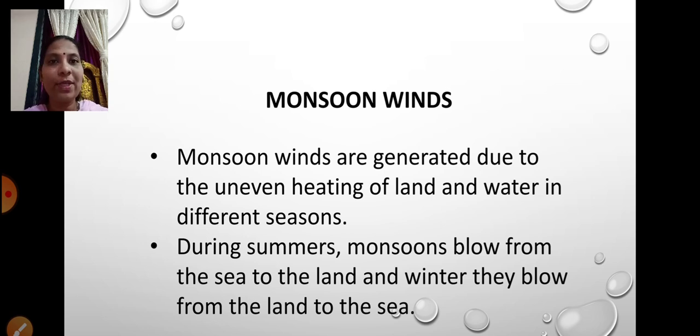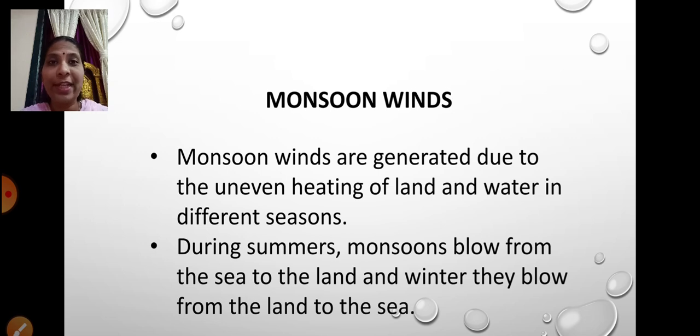We have already learnt about the land breeze and the sea breeze. Land gets heated quickly as compared to water, because water is transparent and it is moving, whereas land is opaque and stagnant, it is at one place, so it gets heated quickly. So during summers, when it is very hot, these monsoon winds will blow from the sea to the land. Now why from the sea to the land? Because the sea is not getting heated up that much.